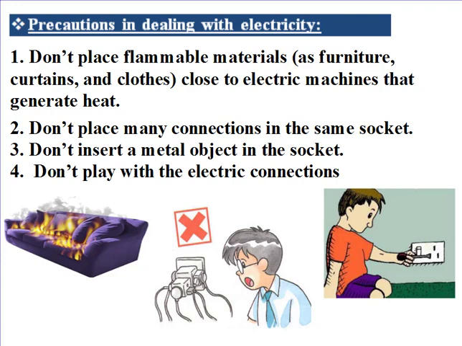Let's see. Number 1. Do not place flammable materials close to electric machines that generate heat. Do you remember the machines that generate heat? The electric iron, the electric heater, or the microwave, for example. These machines should be kept away from the flammable materials in the house, like furniture, curtains, carpets, and clothes. Why? Because this may lead to the occurrence of electric fire.